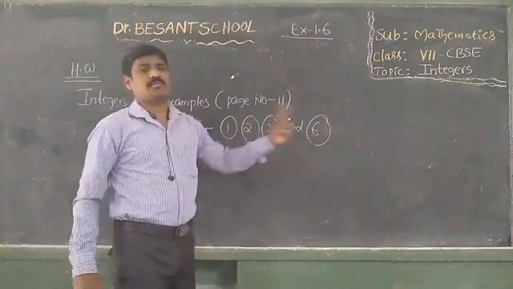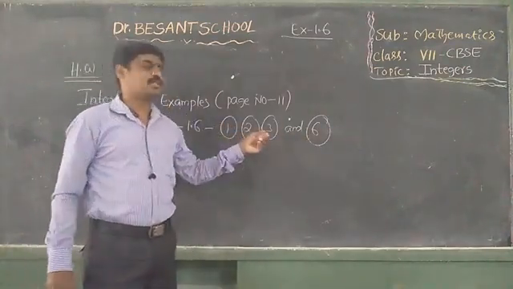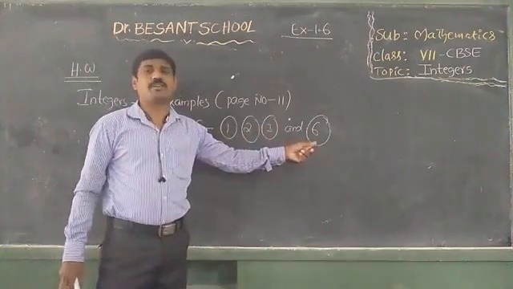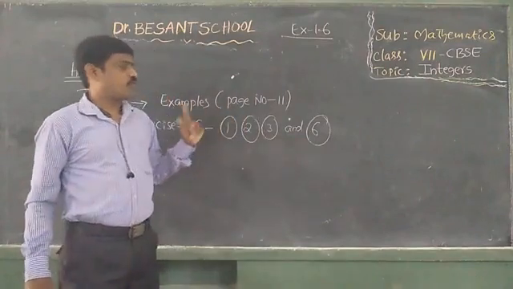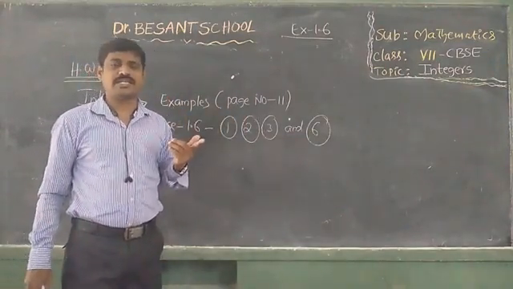Why? Because these two are similar problems. This depends on addition, and this depends on multiplication. That's why I explained these two. Okay, children, four and five also I will tell you. Next class I will tell you.